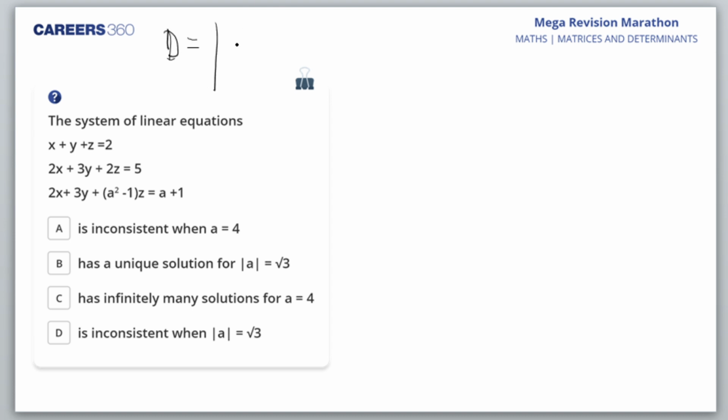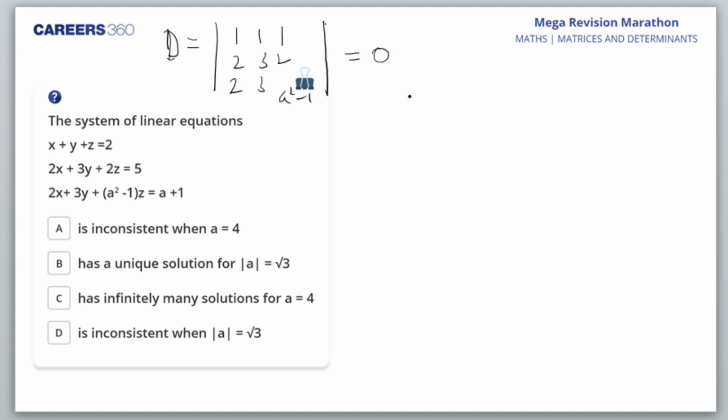So D, I'll take it as the determinant 1, 1, 1, 2, 3, 2, 2, 3, A square minus 1. This is what D is. Let's see when it is equal to 0. When it is equal to 0, what happens? When it is equal to 0, it can be inconsistent also. It can have infinitely many solutions also.